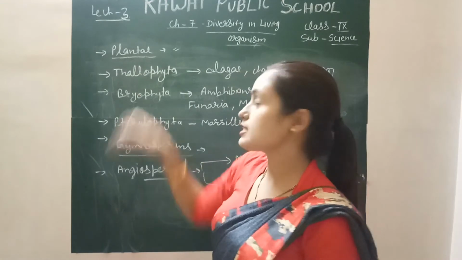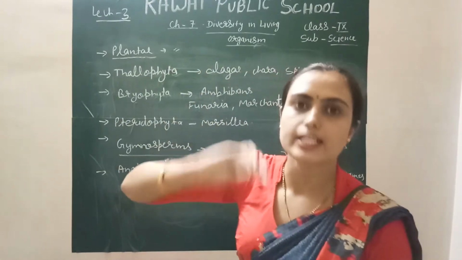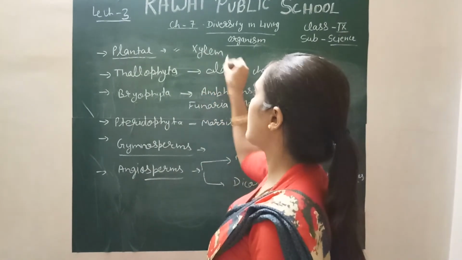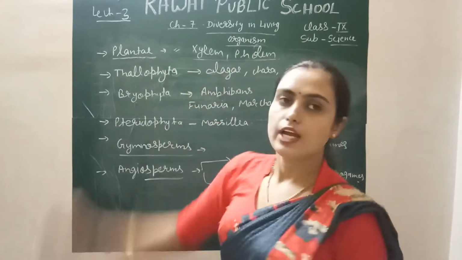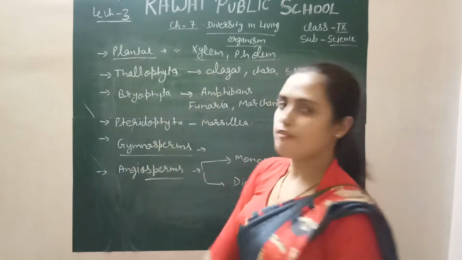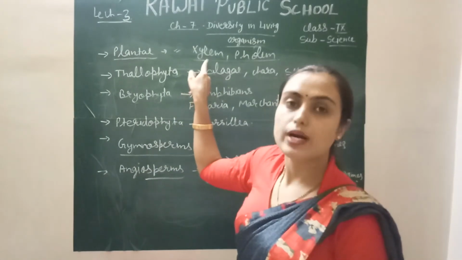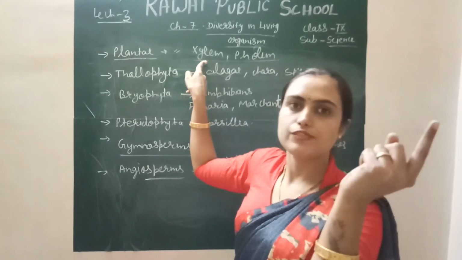One more thing: plants have a special conducting system, xylem and phloem. Xylem and phloem are present in plants only, not in animals. What is the function of xylem and phloem? Xylem helps to conduct water from the soil to different parts of the plant.